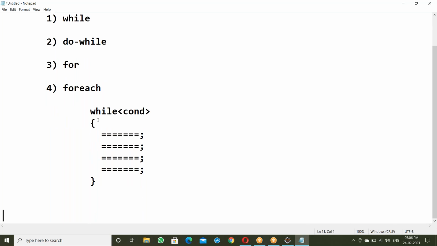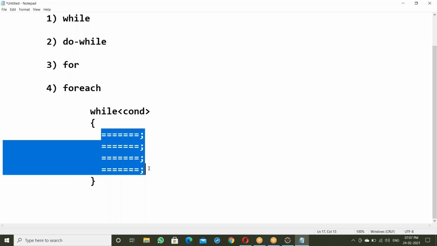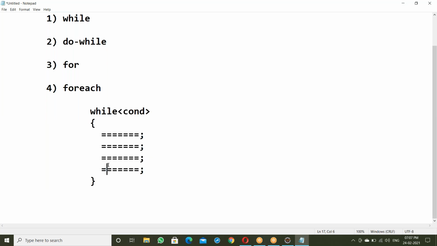While the condition is true, these statements execute one after the other. After finishing the last statement, it goes back to the start. Again the condition is true, and the statements execute. It's iterative, which means repeatedly. The same steps execute repeatedly until the condition is false.